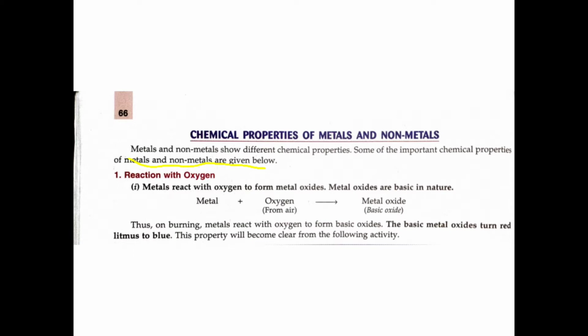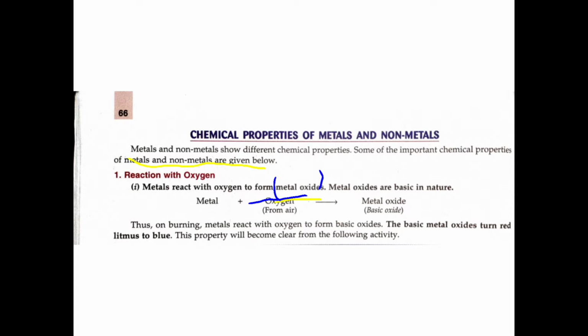Metals react with oxygen to form metal oxides. So when oxygen is reacted with metals, metal oxides are formed. Metal oxides are basic in nature. So the nature of the metal oxides is base, that means they are basic in nature.